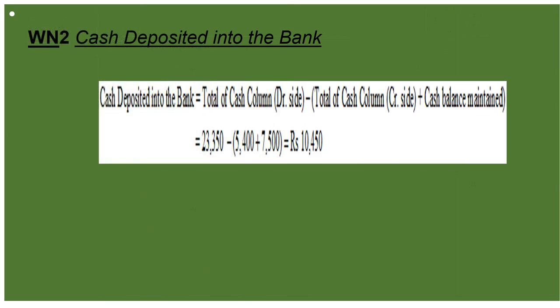Now beta, I told you earlier as well, cash deposit into bank, that will be total of cash column debit side minus total of cash column credit side plus cash balance maintained. That will be 10,450. So with this amount we will do contra entry on both the sides, in cash book, in cash column as well as in bank column.